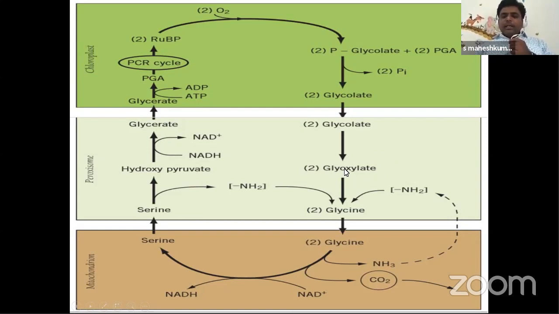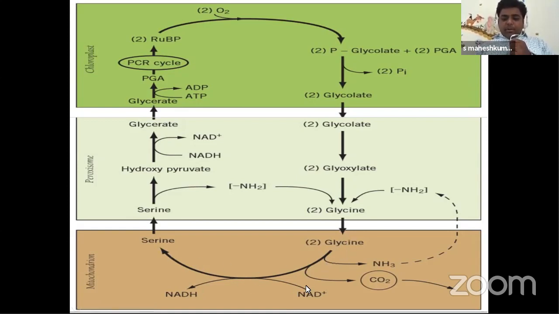After that, the glyoxylate, by taking one amino group, will form glycine, which is also a 2-carbon compound. It is called glycine. It is a very simple amino acid. Among all the amino acids, it is the simplest. Now the glycine will enter into the mitochondria. Here the glycine is converted into serine.